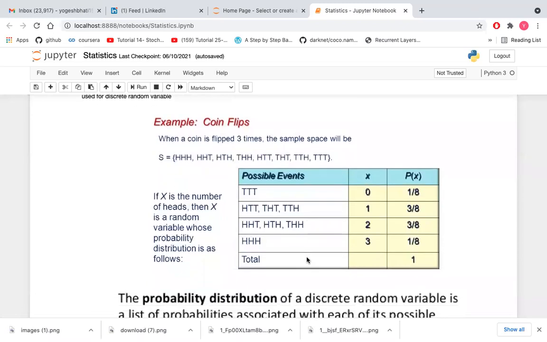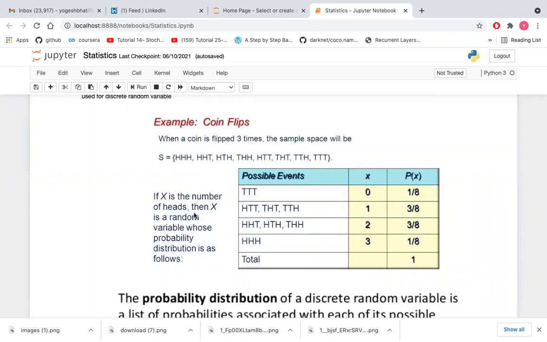Here I am giving an example of coin flips. When a coin is flipped three times, the sample space will be as follows, based on the outcomes we get. We can get three heads, two heads and one tail, two tails and one head, and all tails. So this is the sample space, and this is how the sample space is calculated based on the outcomes.